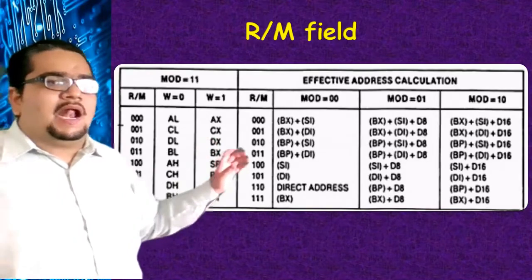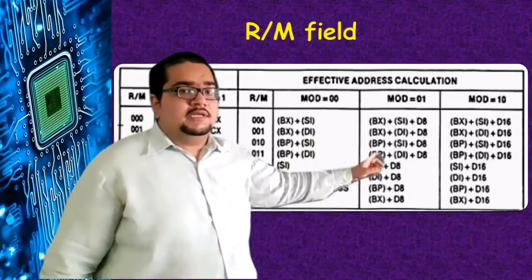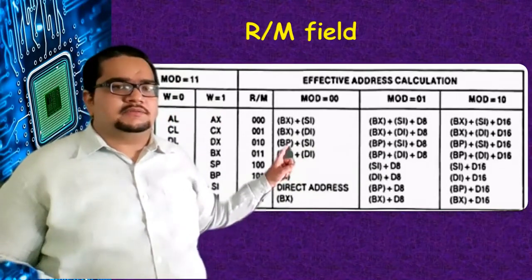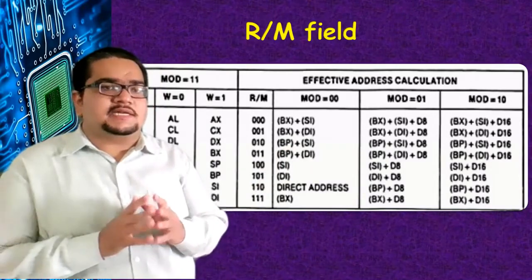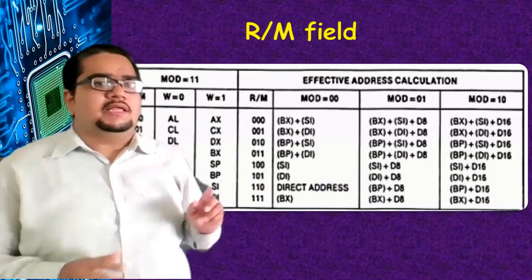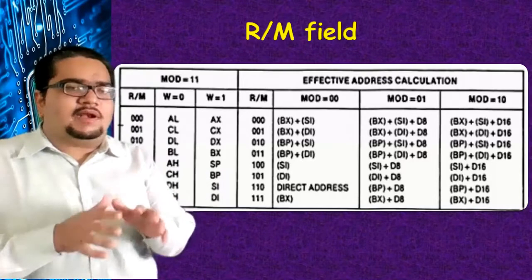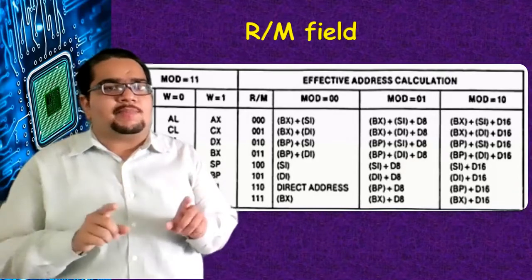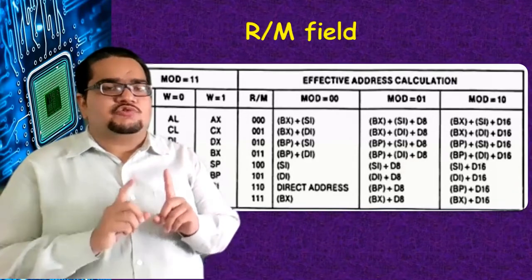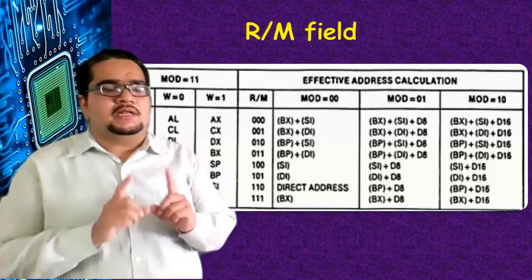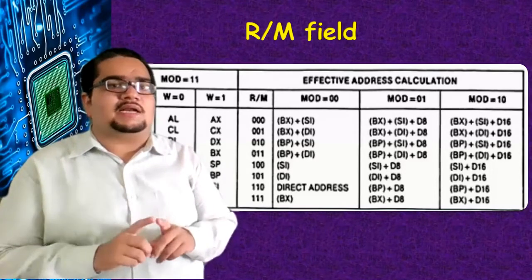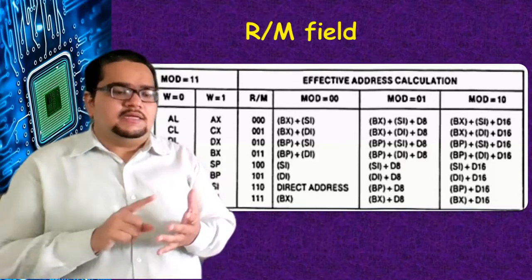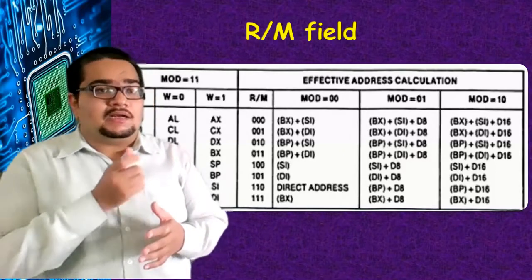R/m field as registers and r/m field as memory addresses. These are all memory addresses. When a register is written in brackets, that means the content of that register is acting as an address and not data. Here you see that there is no bracket. Even while writing a program, in any instruction, if you write square brackets around any register, then the content of that register will be considered as an address. So it can be SI, DI, BX, BP, and a number also.